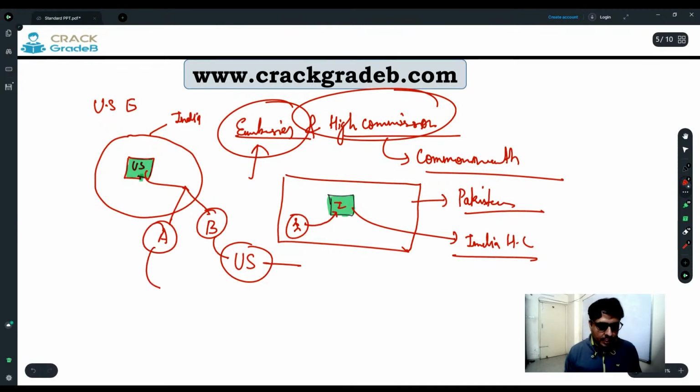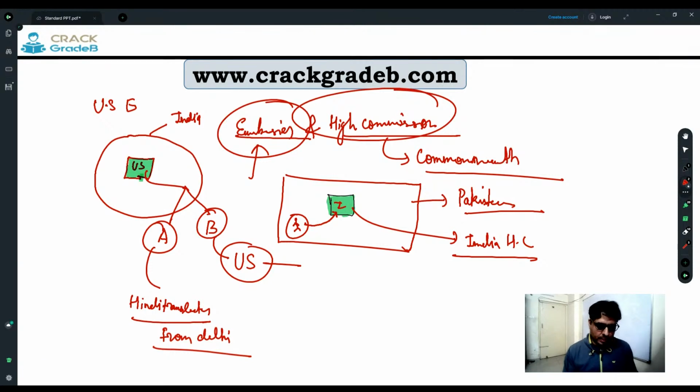Whereas person A is a Hindi translator and he is from Delhi, but he is working at the US embassy and he is getting a salary of, suppose, 35,000, right?